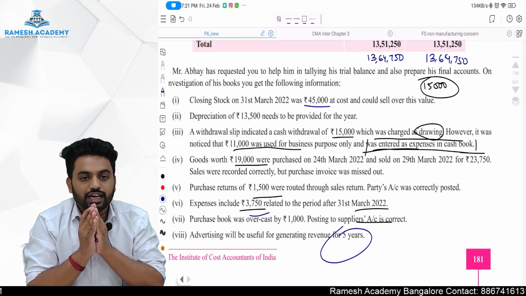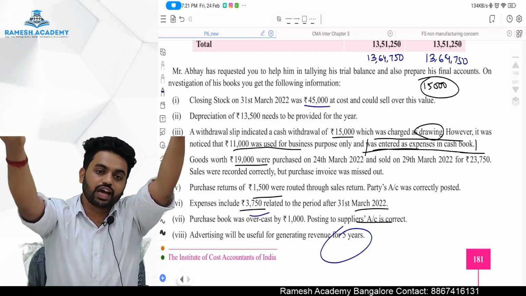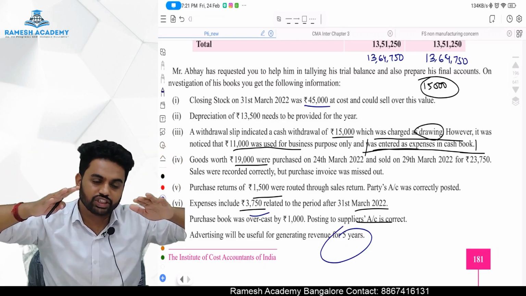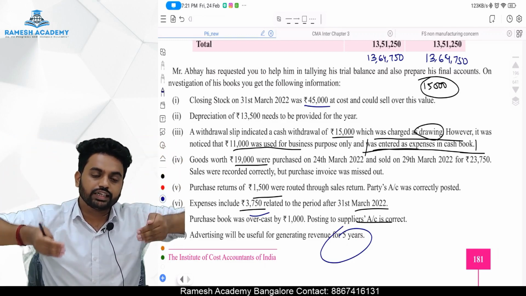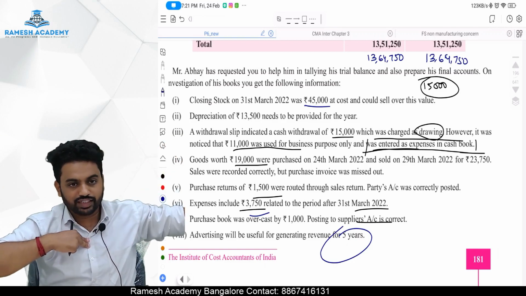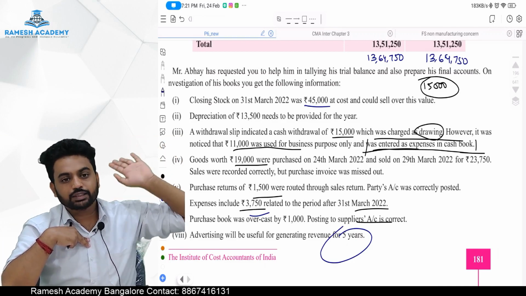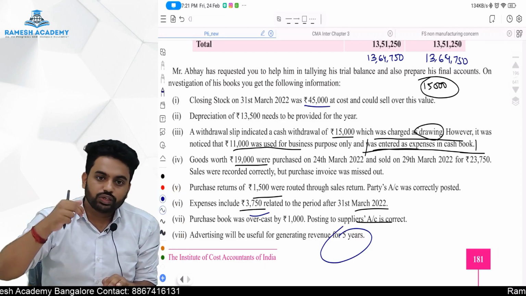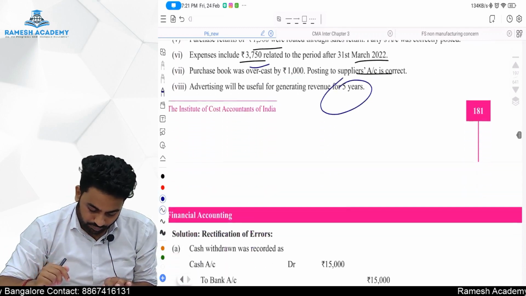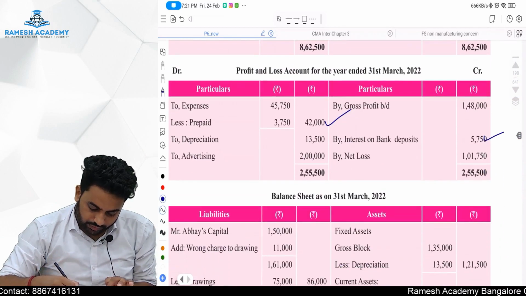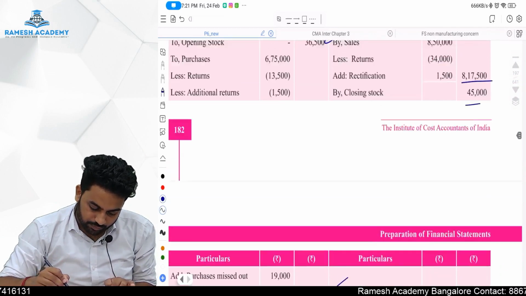You cannot defer advertising, which means you have to always treat advertisement as revenue in nature. Although you think that the advertisement effect will be there for the next 5 years, still you have to treat advertisement as a complete expenditure. You cannot defer it. So the whole 2 lakh rupees will go to the P&L. Advertising 2 lakh rupees, done.